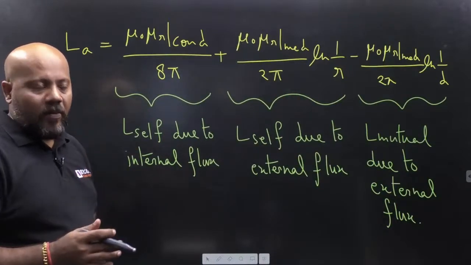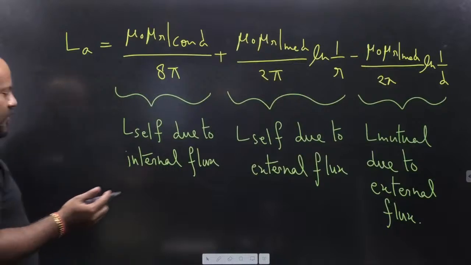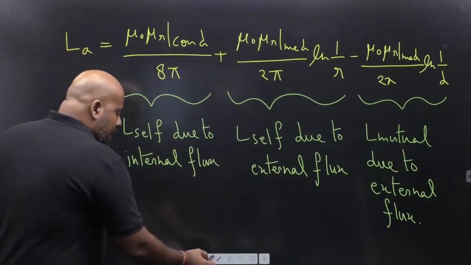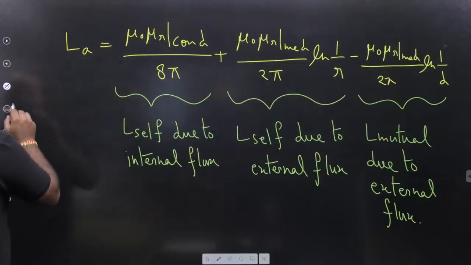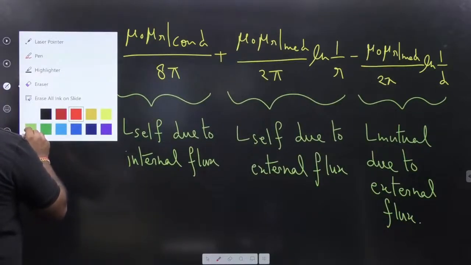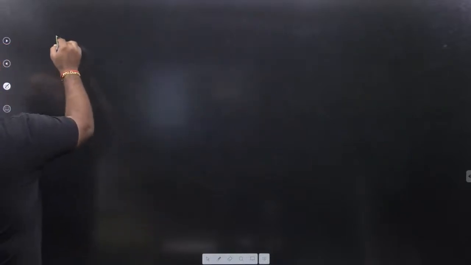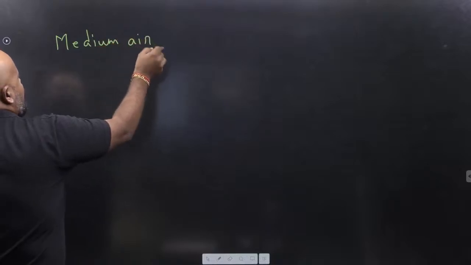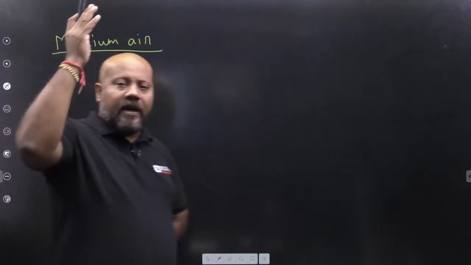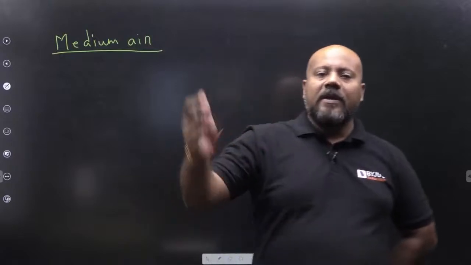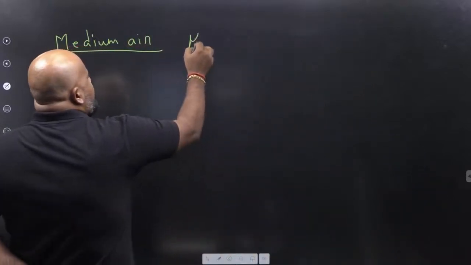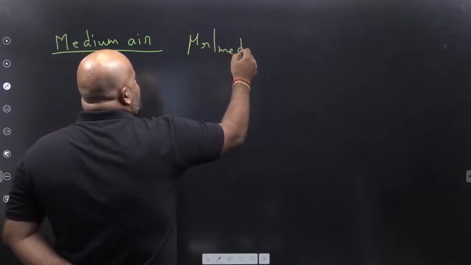Because it's going to be a very complex formula. It's not one formula you have to remember. You have to remember hundreds and thousands of formulas. So God has given you something to relax. God is saying, listen, medium is air. Yes or no? Overhead transmission line. What is the medium? The medium is air. And for air, what is mu r medium? It is 1.